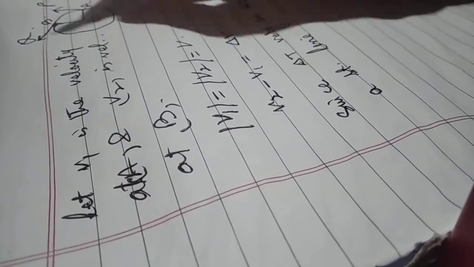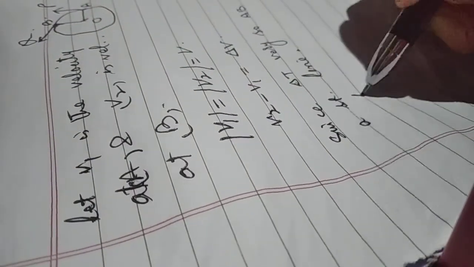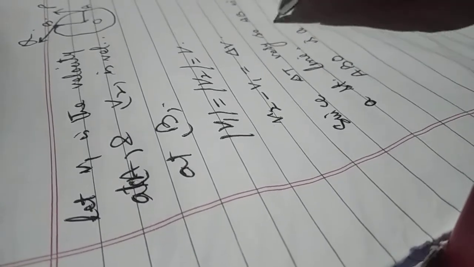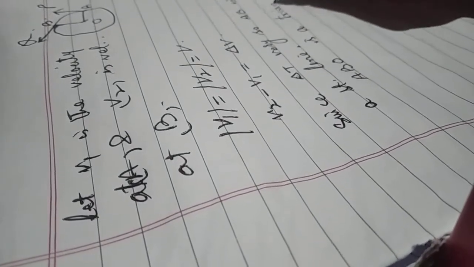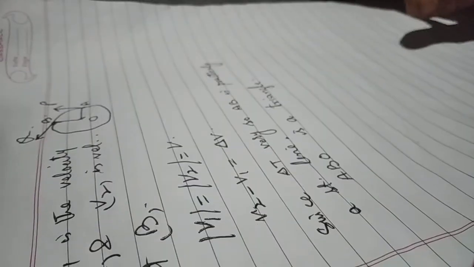The time interval in which the body moves from point A to point B is very small, so this AB is practically a straight line. And when AB is a straight line, therefore ABO is a triangle.